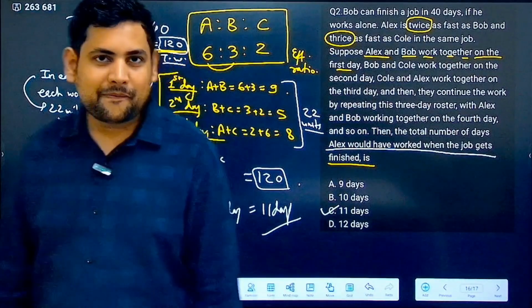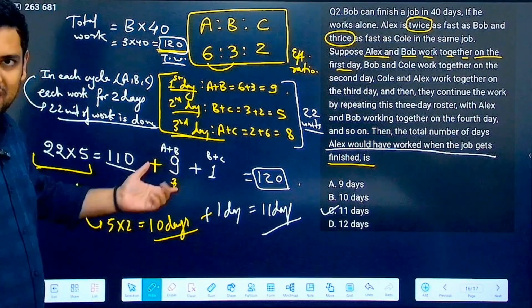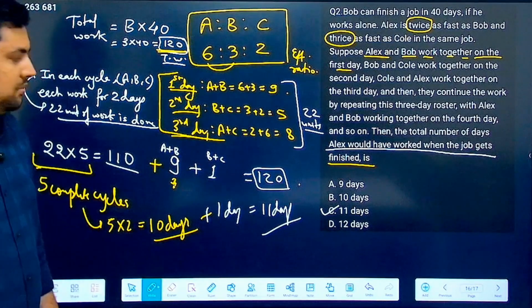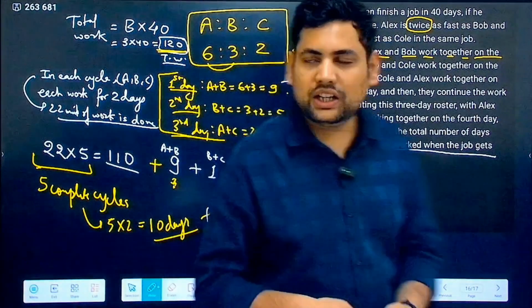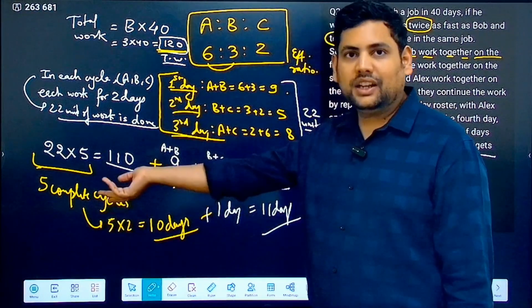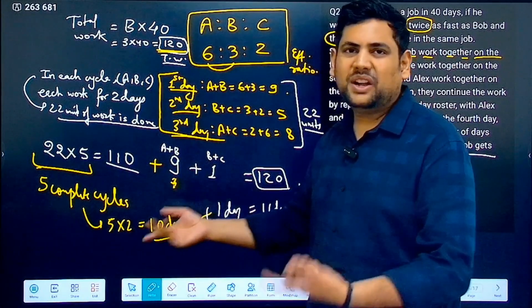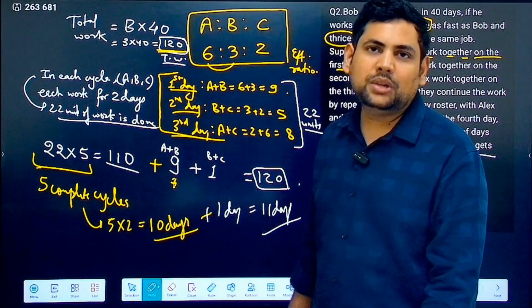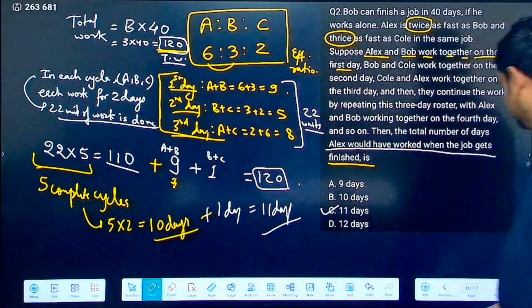Understood? Okay, a similar question we saw in 2023, but it was slightly easier because the pattern was more recognizable. But you understood how we are doing it? We are calculating what is happening in each cycle. Then we are calculating how many cycles are included. So that gives us directly 10, and after that just one more day, two more days, that much only will be done. Correct? And you can add it. That's it.